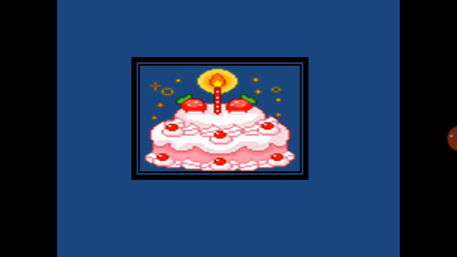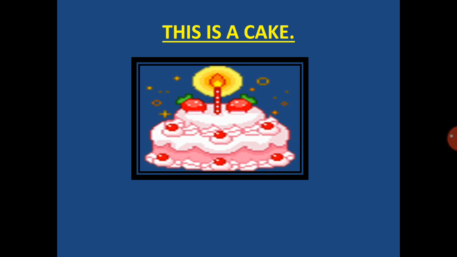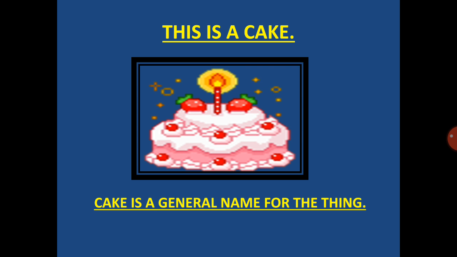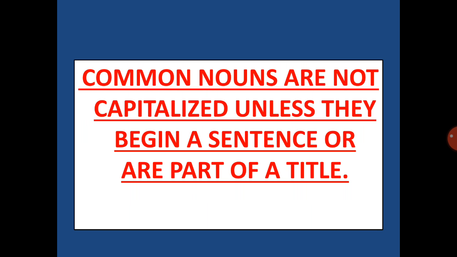Now the next one is very yummy. This is a cake. Very good. Now on your birthday you cut cake, isn't it? Now here cake is a general name for the thing. So I hope that you have understood the concept of common noun. Now common nouns are not capitalized unless they begin a sentence or are part of a title.